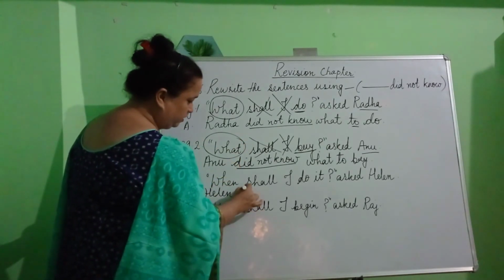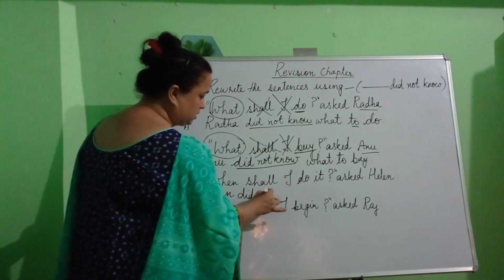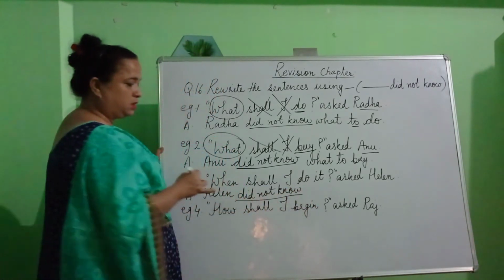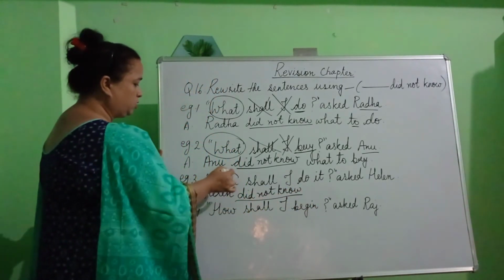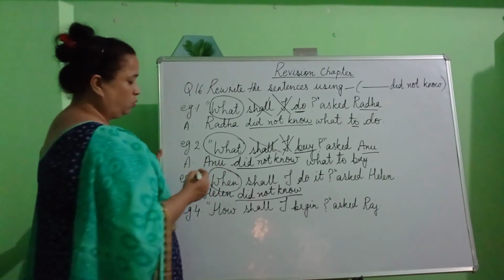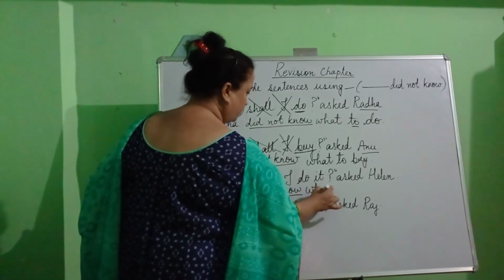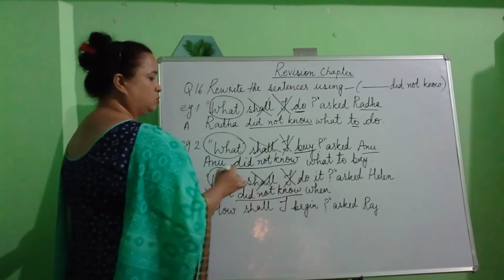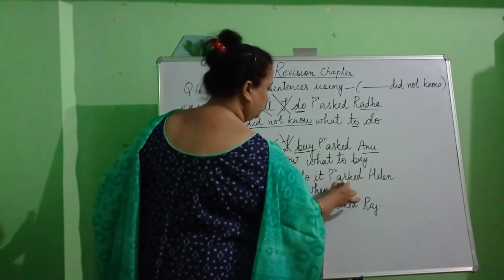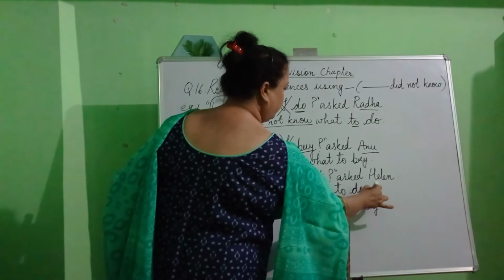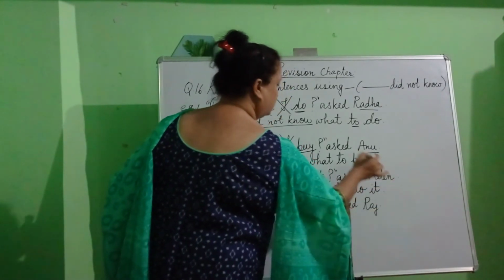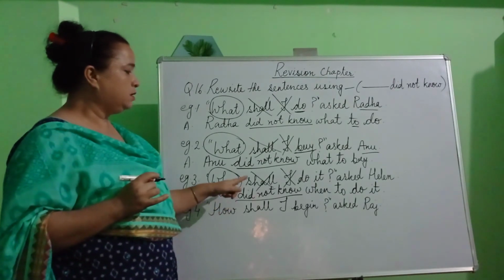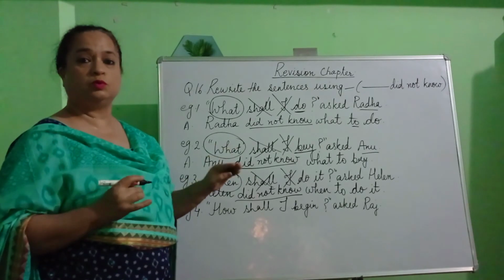Now once we write Helen, we will use the words that were given to us in the bracket. Did not know. After writing these words, we will write the question word. And what's the question word? When. Now once again, we will remove the words shall and I. So we will write the word to and then we write the verb and the remaining part of the sentence. Now what's the complete answer? Helen did not know when to do it.